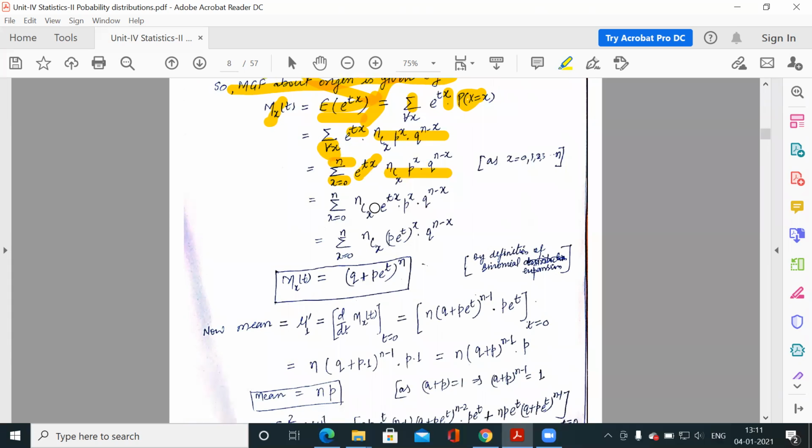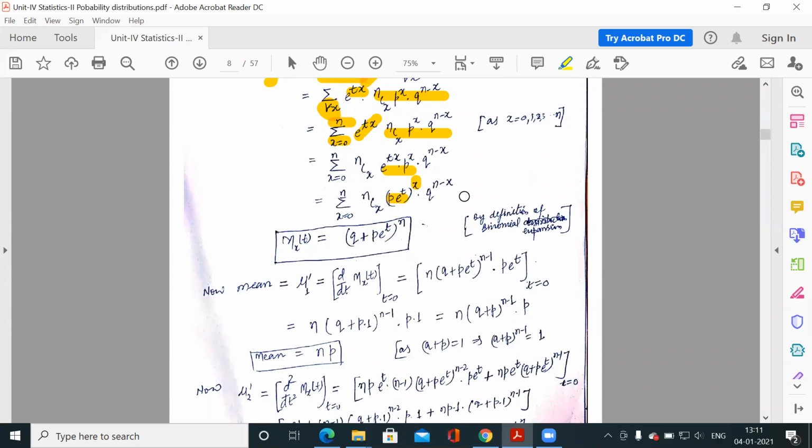Now this is nCx. Now e to the power tx into p to the power x, I can write this as (p into e to the power t) whole power x. Clear? Now compare this using the binomial expansion. Here the power of p e to the power t is increasing and the power of q is decreasing. So this is nCx (p e^t)^x q^(n-x).